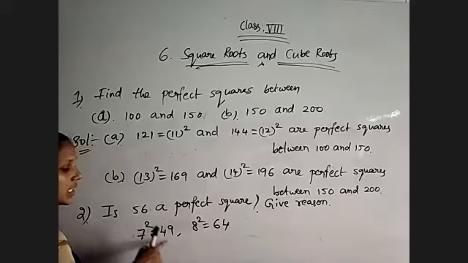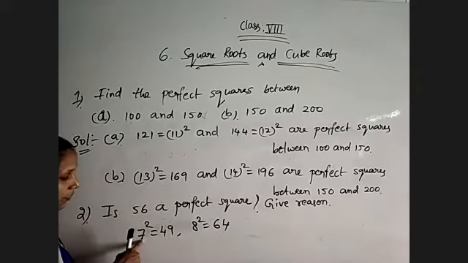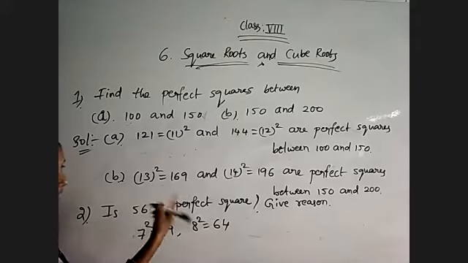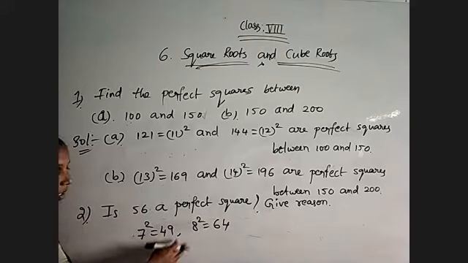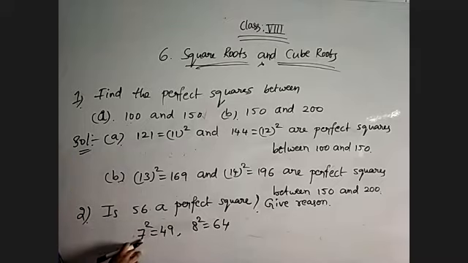So 56 is lying between 49 and 64. But between 7 and 8 we don't have any other integers. We have rational numbers, but integers we shouldn't have. So 56 is not a perfect square. We can't express 56 in square form. That is the reason, that's all.